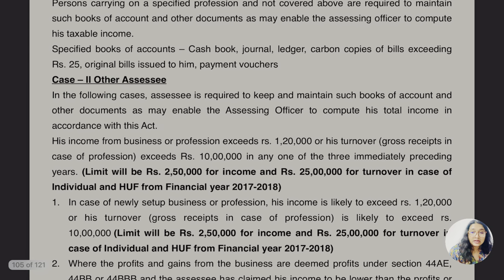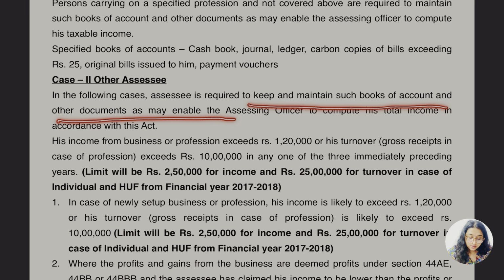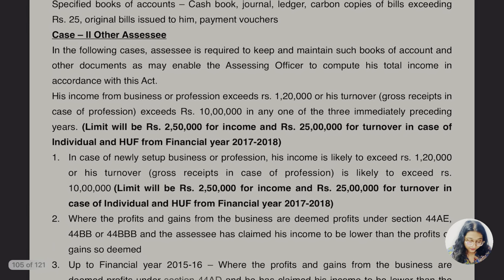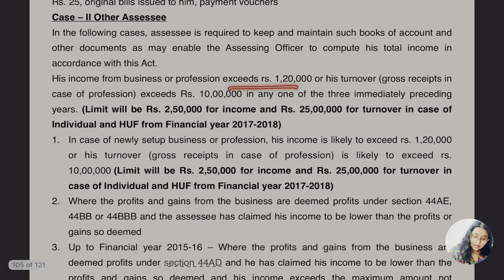For the other persons, in the following cases, they are required to keep and maintain such books of accounts and other documents as may enable the assessing officer to compute total income in accordance with the Act: if income from business and profession exceeds 1,20,000, remember, and turnover was how much? Exceeding 10 lakh, in any of the 3 preceding previous years.